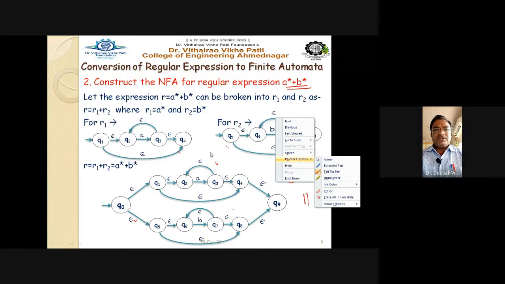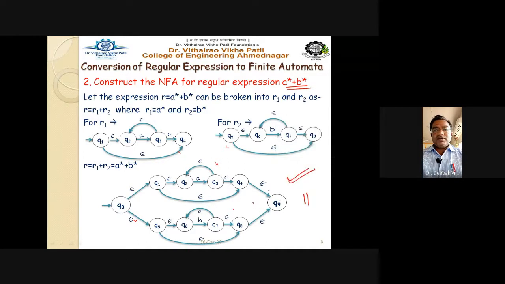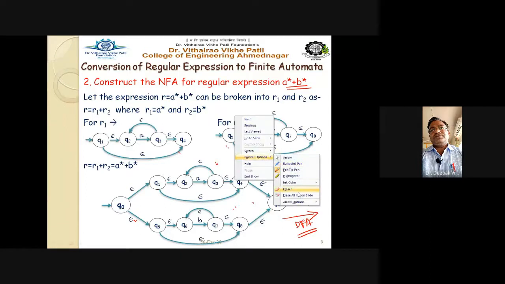Now once you have got the NFA with epsilon transition, you can convert this NFA to one without epsilon transition, as well as you can convert it into the DFA. The method you know very well, how to convert this automata into the DFA or NFA without epsilon transition. That we have already discussed, right? Now see the next example.